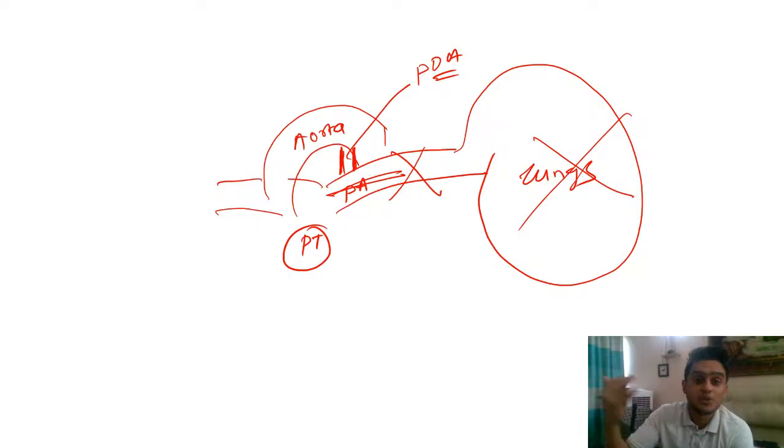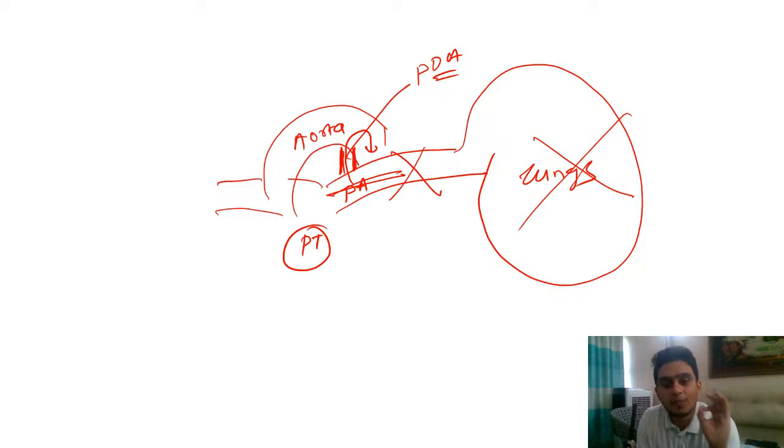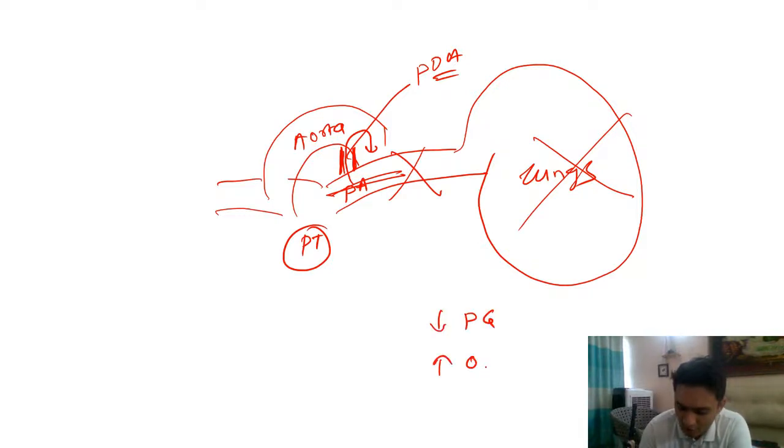So this blood should go somewhere. Through the PDA, this blood goes to the rest of the body. Now what happens once you are born? There is a decrease in prostaglandin levels and an increase in oxygen levels. That leads to closure of the PDA. But in some preterms, this PDA is not closed.